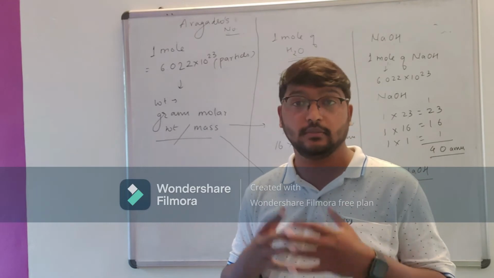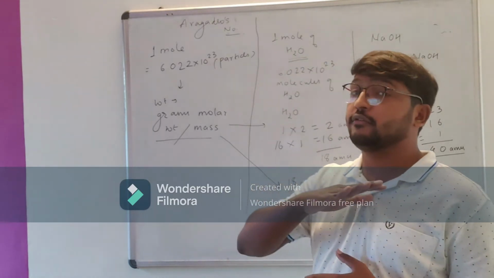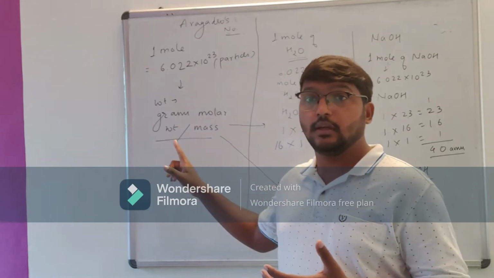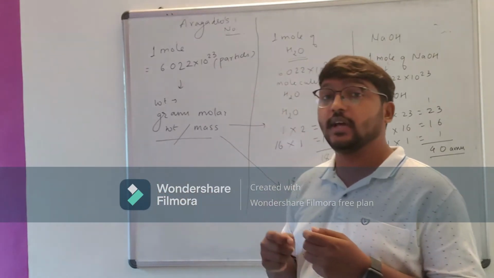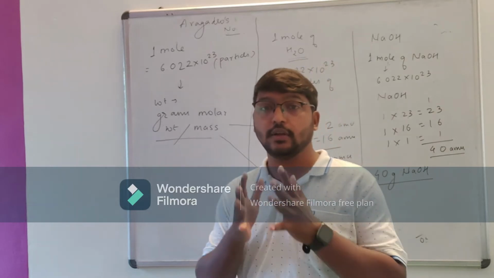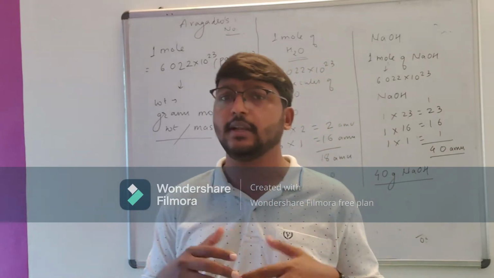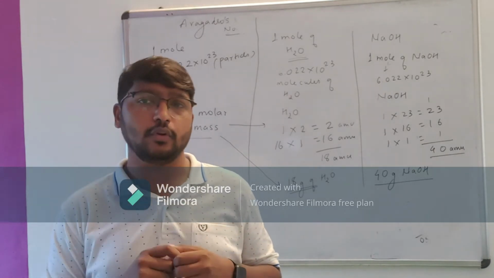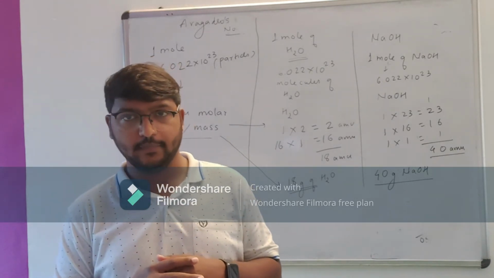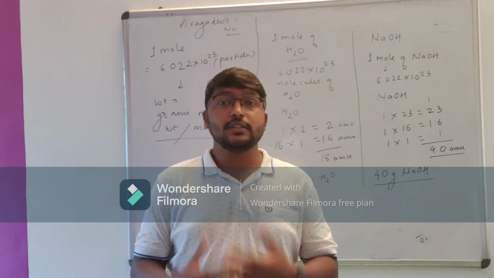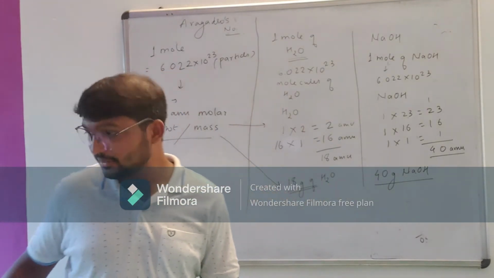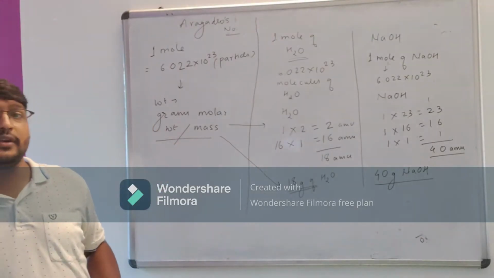Now, what will be the weight of that 1 mole quantity? What do we call that weight? 1 mole of anything, if we weigh it, that is called gram molar mass or gram molar weight. It is nothing but the weight of 1 mole of that particular quantity. Now we'll see it in terms of chemistry here. Hope my voice is clear and you can see everything written on the board.